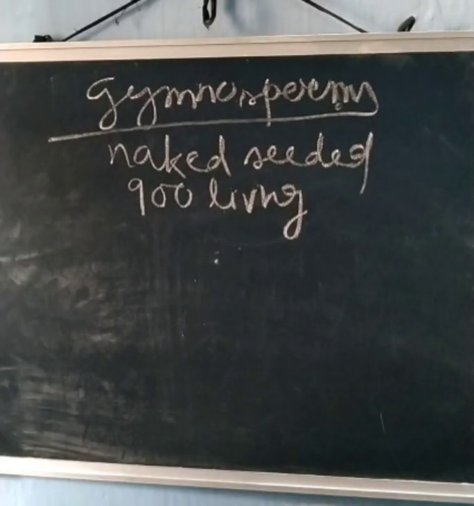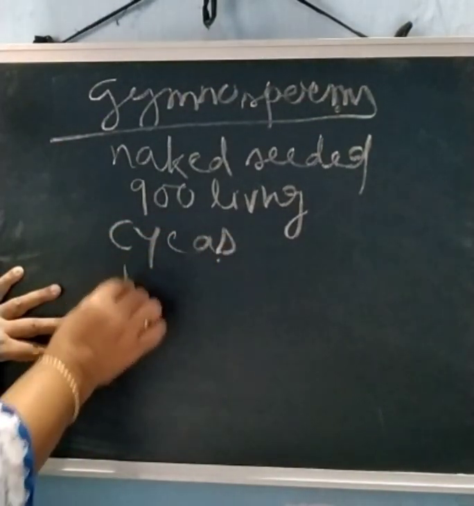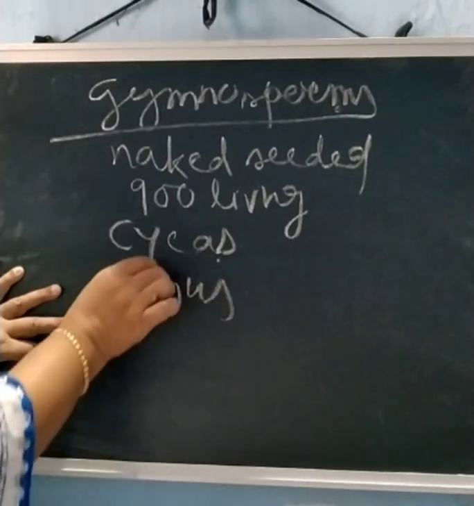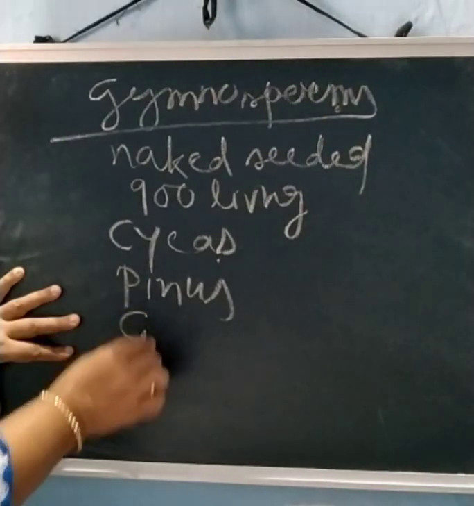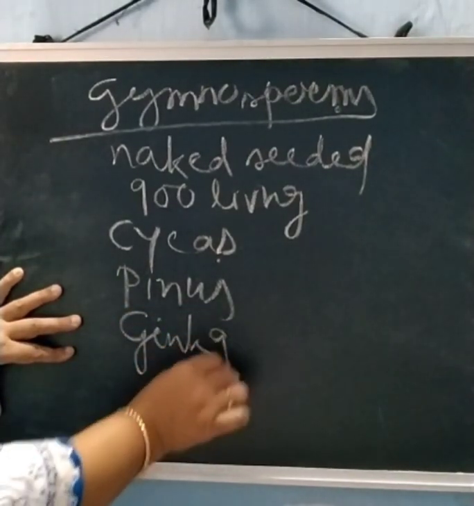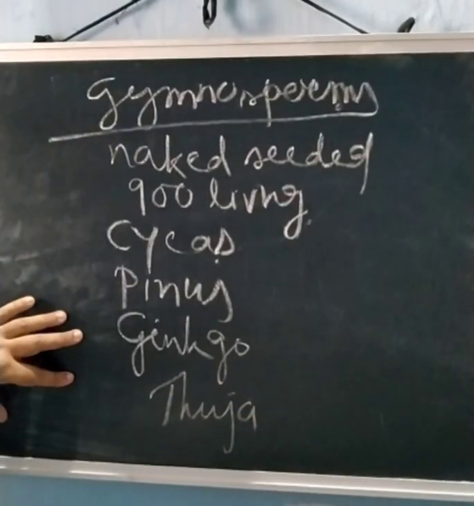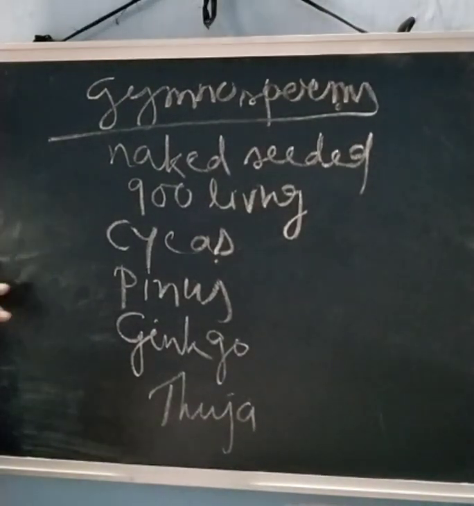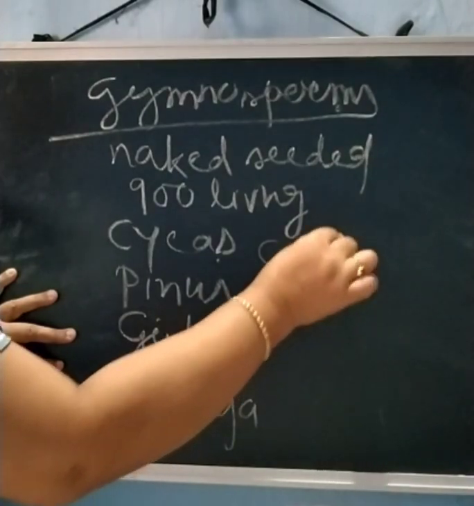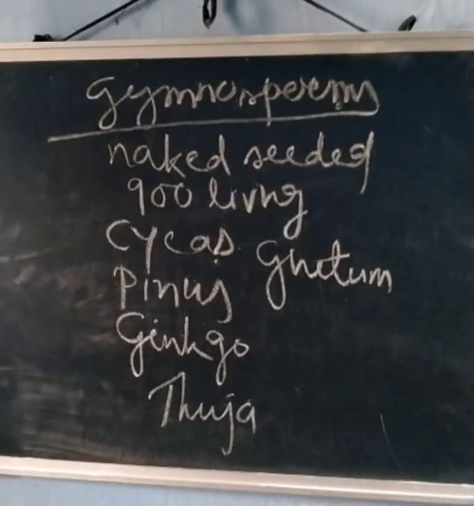A number of gymnosperms are ornamental plants we grow, and these are some species I'm writing: cycas, then pinus, that is the pine plant, and then ginkgo, then thuja, that is Thuja sinensis, which is very common and is grown as an ornamental plant. Another one is gnetum. So these are the different species of gymnosperms.